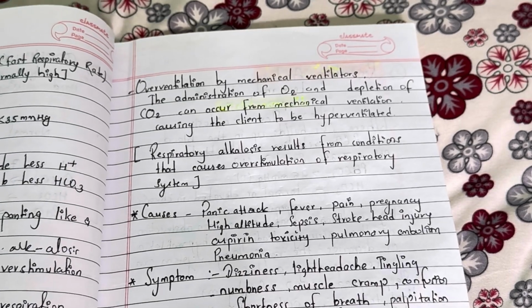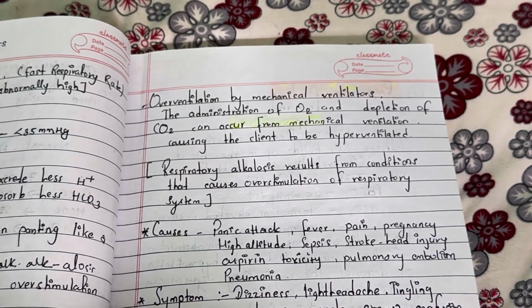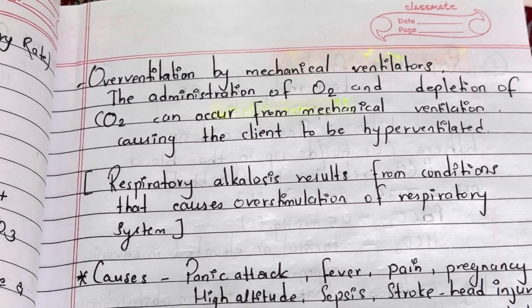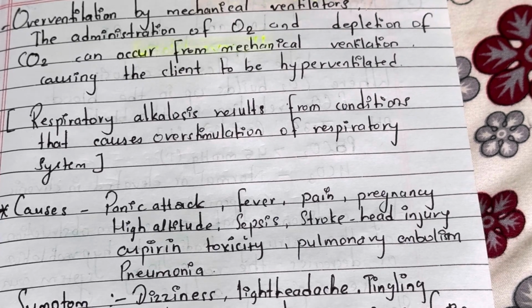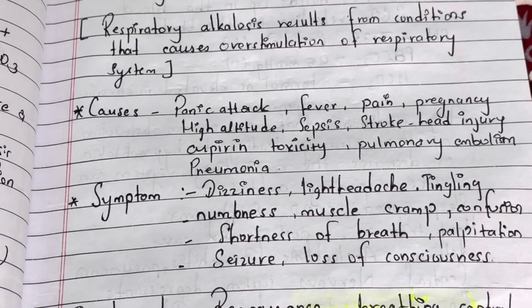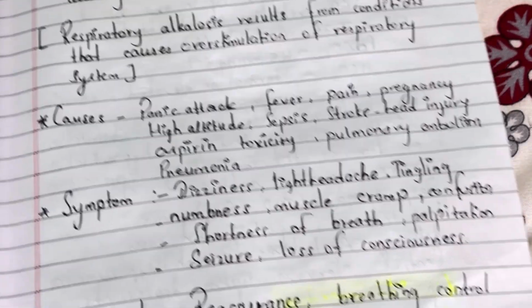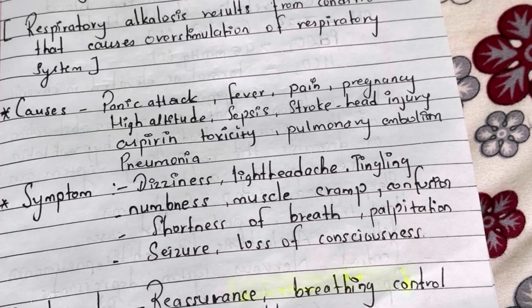Other conditions that cause respiratory alkalosis are overventilation by mechanical ventilators, the administration of oxygen, and depletion of carbon dioxide that can occur from mechanical ventilation, causing the client to be hyperventilated. Respiratory alkalosis results from conditions that cause overstimulation of the respiratory system as well. The causes are panic attack, fever, pain, pregnancy, high altitude, sepsis, stroke, head injury, aspiration therapy, pulmonary embolism, pneumonia.